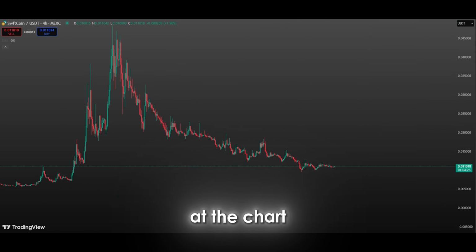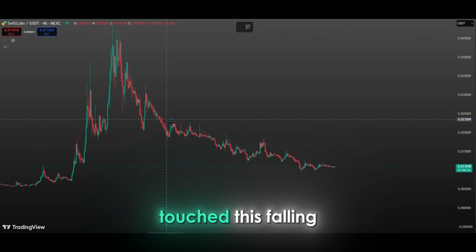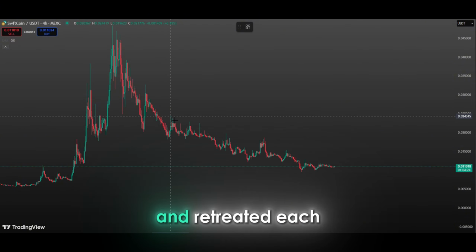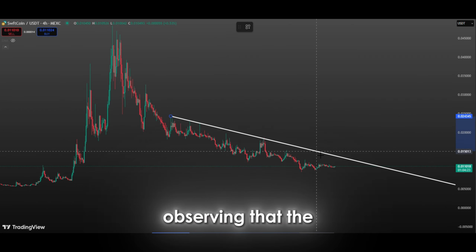When we look at the chart, it is possible to see the presence of a clear downtrend. The price has repeatedly touched this falling trend line and retreated each time it touched it, facing selling pressure. However, we are now observing that the price is approaching this trend line again.